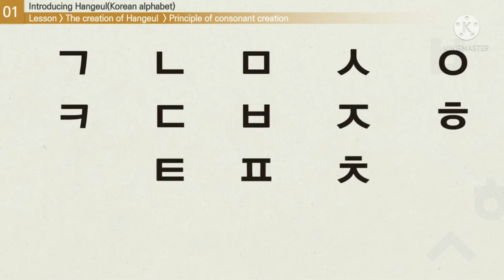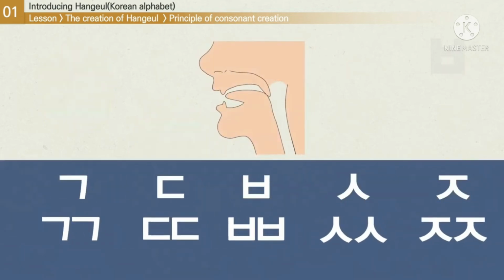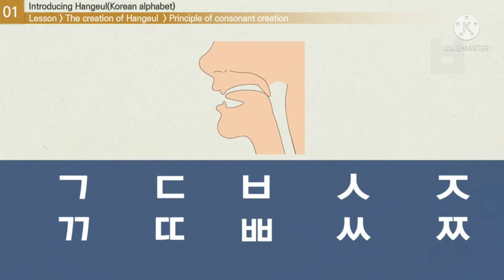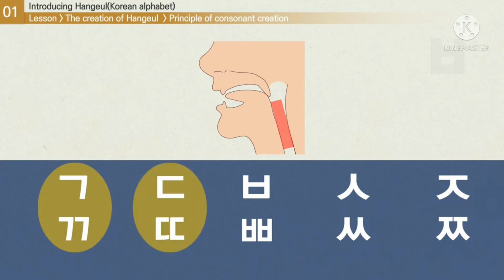On top of this, additional strokes were added to make characters that require more aspiration when pronounced. For example, you can add a stroke to 기억 to make 키읔, or to 디귿 to make 티읕. Some consonants are doubled to make other consonants. This tells us to accentuate the consonant, making a stronger sound. For example, we can write 기억 twice to make 쌍기역, or write 디귿 twice to make 쌍디귿.